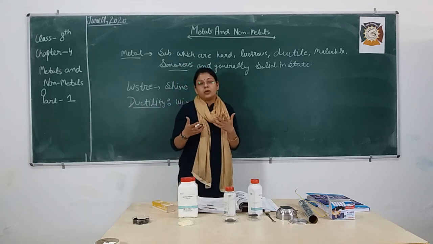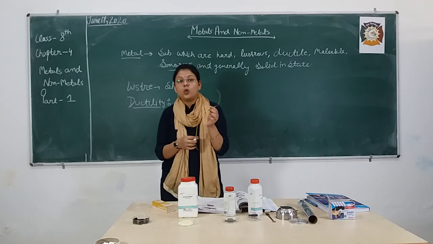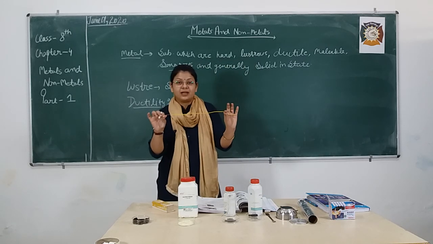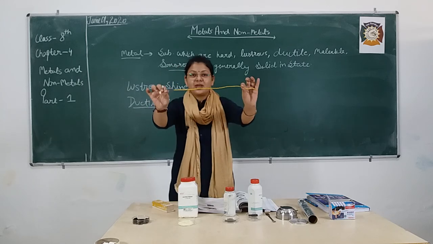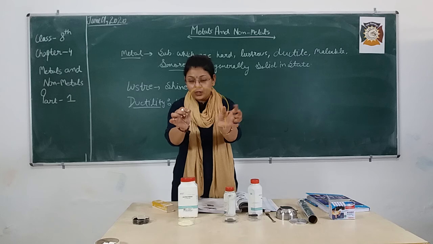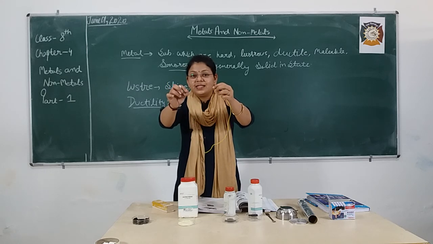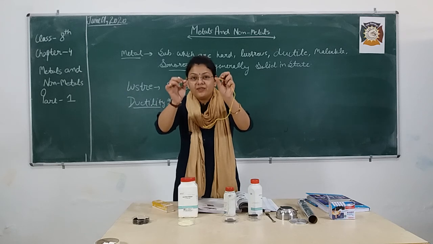Now just think about it. The wires that you use in your household appliances, these electrical wires, they have, as you can see, a yellow coating. This yellow coating is of plastic, and the wire inside is a copper wire.